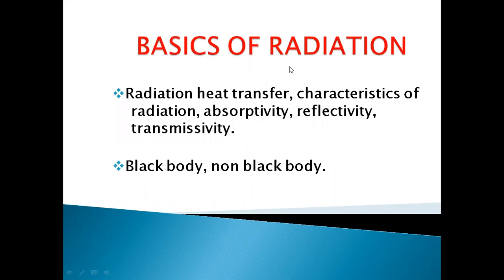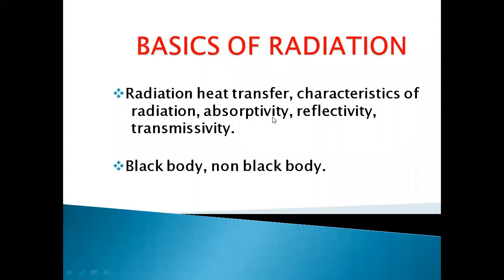Now, the previous classes, what we discussed is what exactly a radiation heat transfer is, how it is different from the conduction and convection heat transfer. Then we have characteristics of radiation, nothing but the radiations are like your electromagnetic waves, and whatever characteristics available for electromagnetic waves will be followed by the radiation. Then we have gone for the basic terms. What is absorptivity? What is reflectivity? What is transmissivity? So absorptivity, that is absorption alpha equal to 1. Reflectivity rho equal to 1, tau equal to 1 is transmissivity.